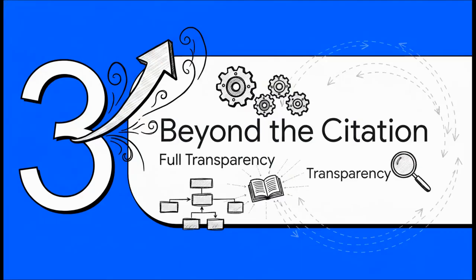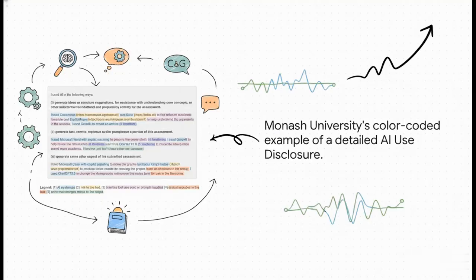But just getting the citation right in your reference list, that's only half the battle. Remember that golden rule? Transparency. And the best practice now goes way beyond just a simple citation. And this example right here, this is what we're talking about. This is the new gold standard for sure. This student from Monash University didn't just say, oh, I used AI. No way. They spelled out exactly which tools they used for exactly which tasks, from brainstorming ideas to outlining sections to even formatting their references. This level of detail, this is what true academic honesty looks like now.